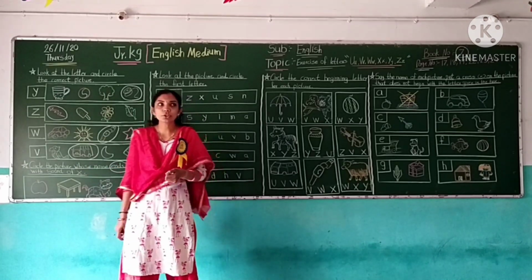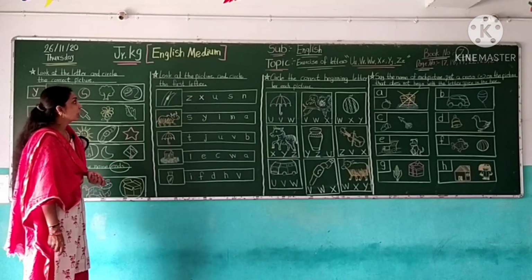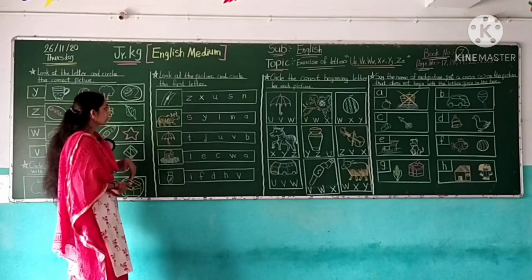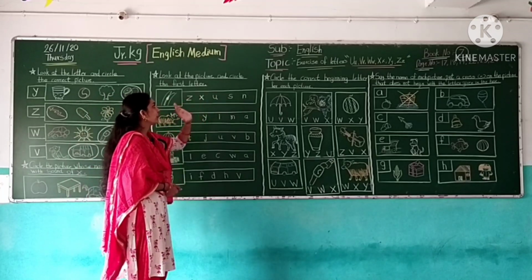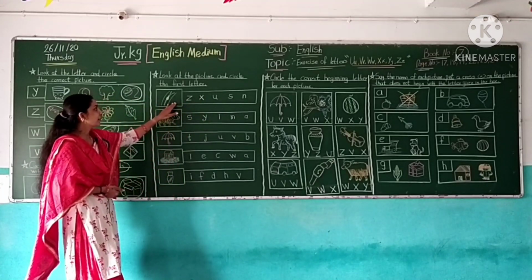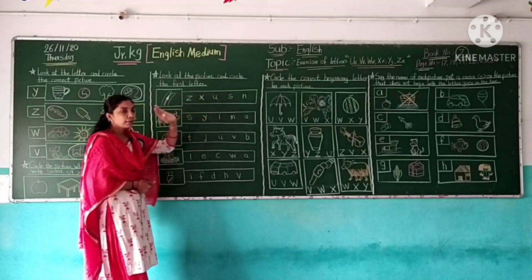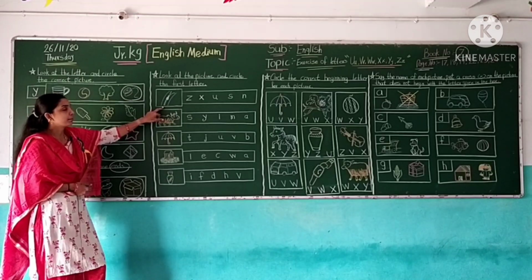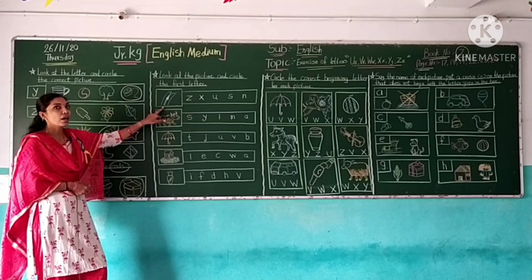Okay? So students, our next exercise is look at the picture and circle the first letter. Here drawn picture and here write some letter. So identify the picture and find the correct letter. Okay. Let's start. First picture is zip. This is zip. Zip start the letter Z.